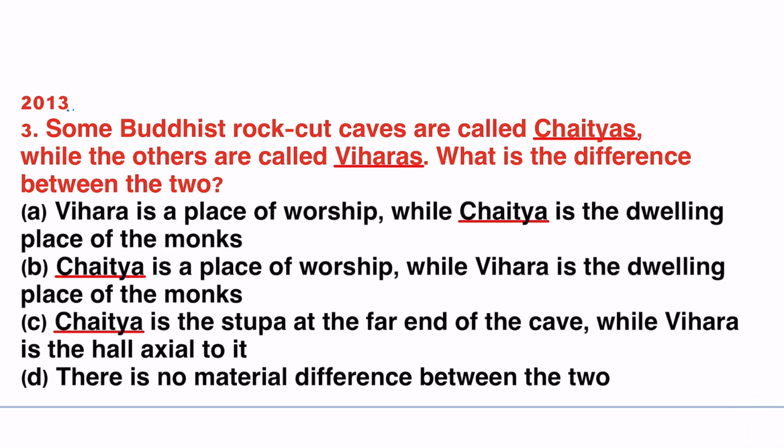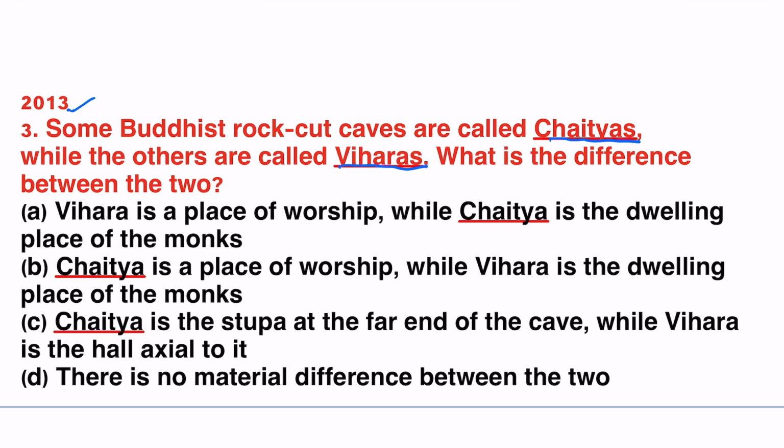Next, asked in 2013, some Buddhist rock cut caves are called chaityas, while the others are called viharas. What is the difference between the two? A. Vihara is a place of worship, while chaitya is the dwelling place of the monks. B. Chaitya is a place of worship, while vihara is the dwelling place of the monks. C. Chaitya is the stupa at the far end of the cave, while vihara is the hall axial to it. D. There is no material difference between the two.